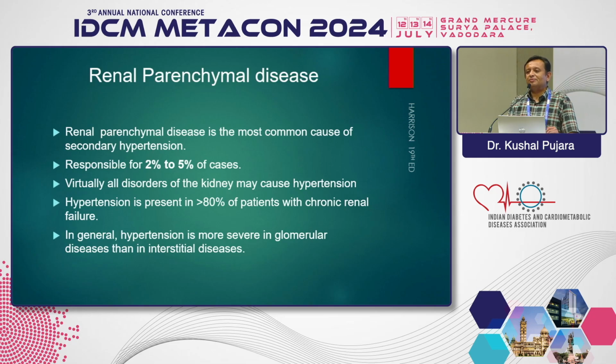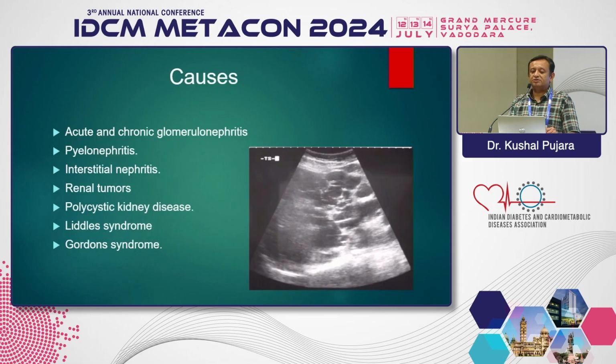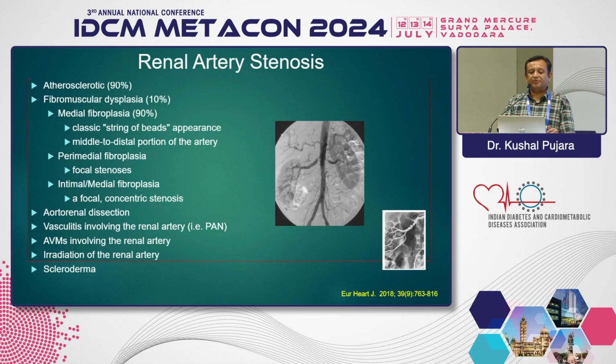Coming to renal parenchymal disease. Renal parenchymal disease is the most common cause of secondary hypertension and is responsible for 2 to 5% of all hypertensive patients overall. Usually 80% of patients who suffer from CKD suffer from high blood pressure, and already sir has discussed how to manage it. Glomerular hypertension is more severe than interstitial disease of the kidney. The renal causes of hypertension include glomerulonephritis, pyelonephritis, interstitial nephritis, and polycystic kidney disease, which is again an irreversible cause and requires lifetime treatment for blood pressure.